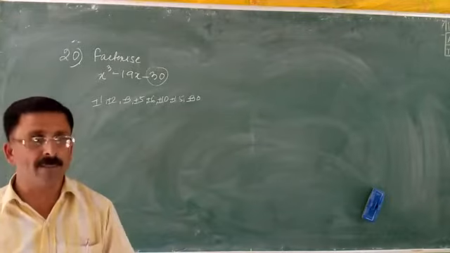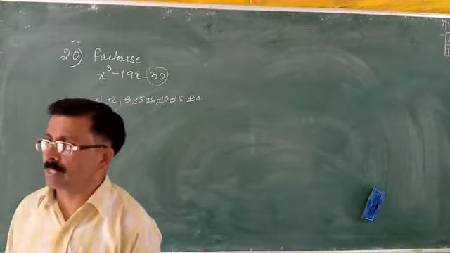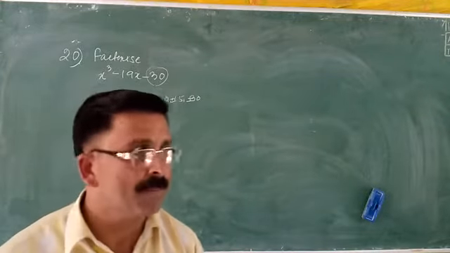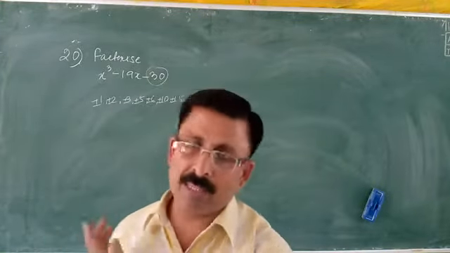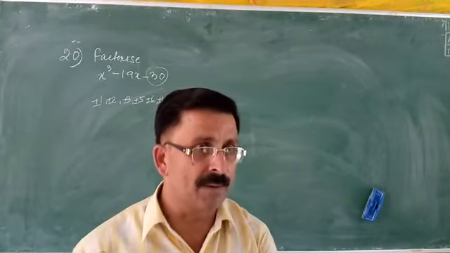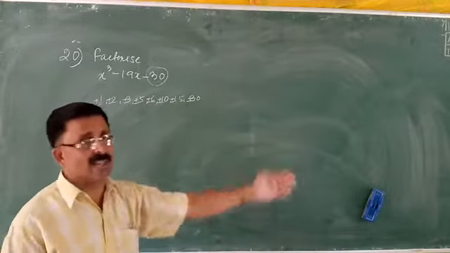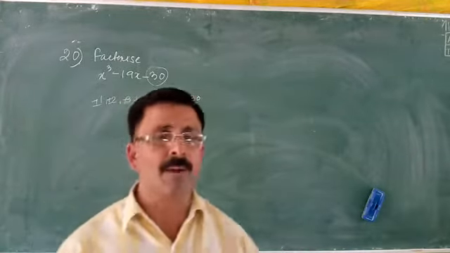Because you know what the number of factors of an algebraic expression is. The number of factors of an algebraic expression will depend on the degree. And this expression is of degree 3. So this will have only 3 factors. We have 16 possibilities, but all the 16 cannot be the factors. The statement will become wrong.